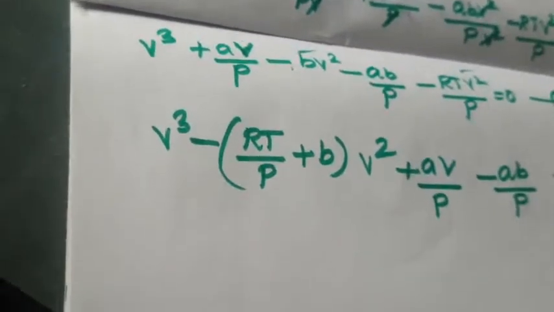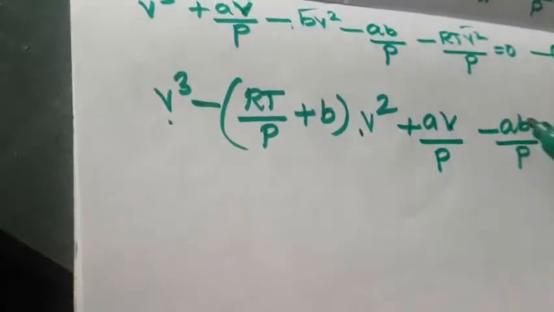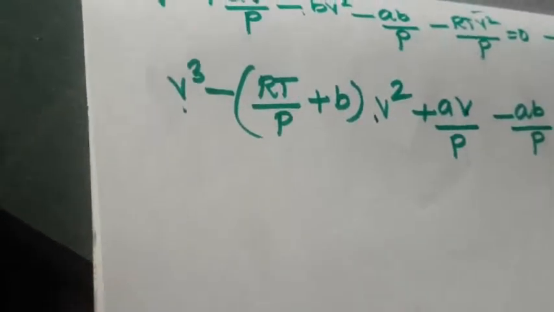So this equation becomes V square term, V cube, V square, V term. This is the constant term. This is equal to 0. This is another equation.